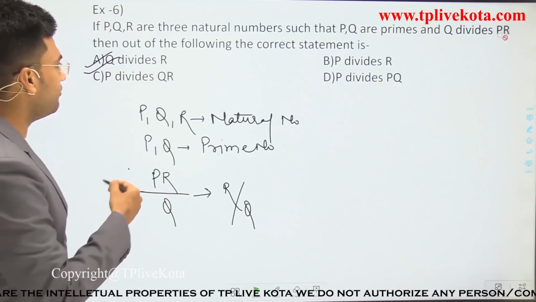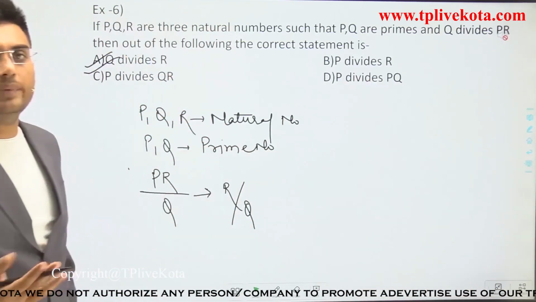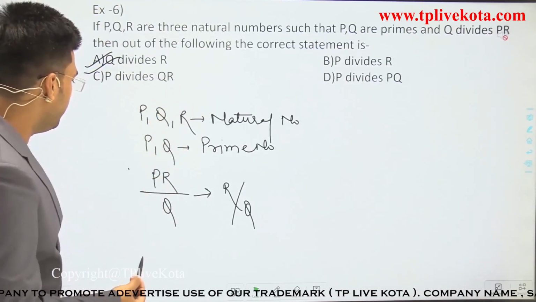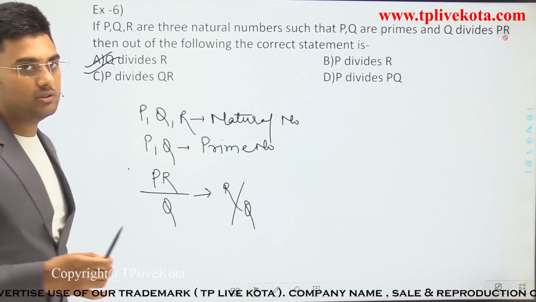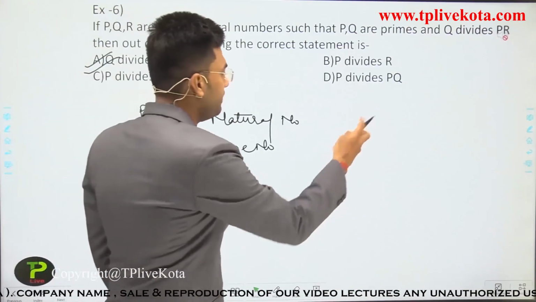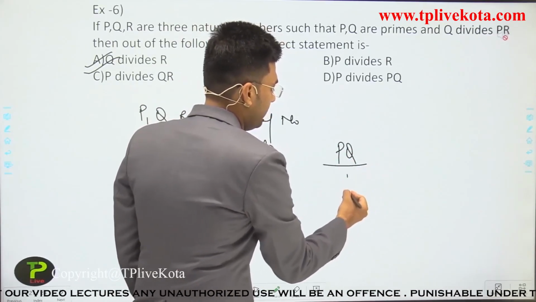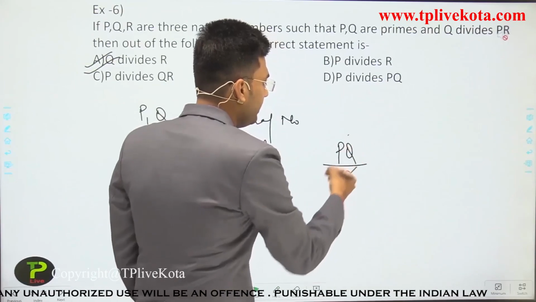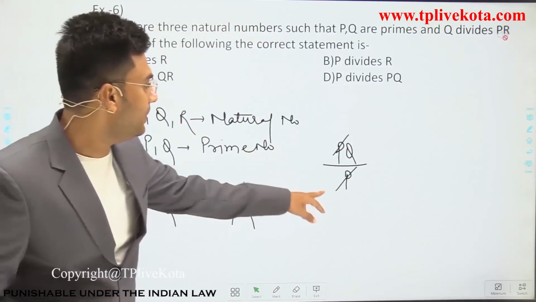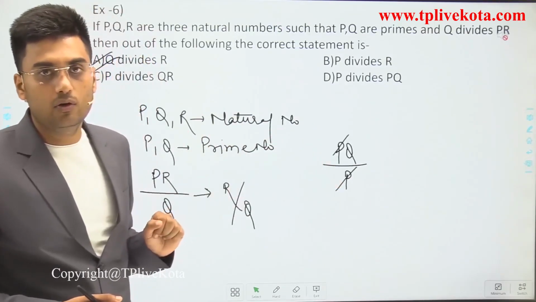Now let's check the other options. P divides R. We cannot say P divides R. P divides QR. Again we cannot say P divides QR. P divides PQ. We can divide PQ by P. So we can say that P divides PQ because PQ is divisible by P. Okay.